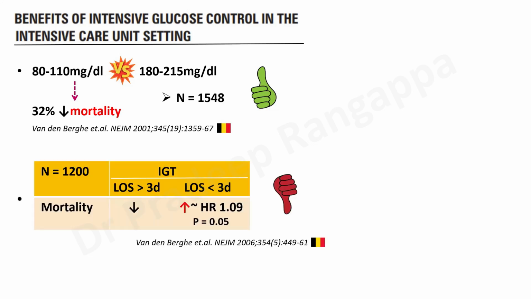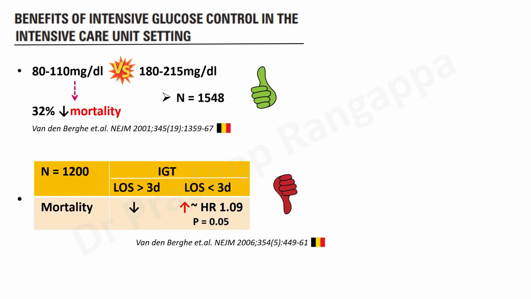Then Van den Berghe did another study in 2006, and this was done in medical ICU patients, 1,200 patients, where intensive glucose therapy was maintained in one group. Here they found mortality did not manifest the way it did in the previous study, because if the length of stay was more than 3 days, there was mortality reduction. But in patients whose length of stay was less than 3 days, in fact, mortality was higher in patients where intensive glucose therapy, IGT, was maintained, and that was statistically significant. So this study basically said within 3 days, it increased mortality, but after more than 3 days, it reduced mortality.